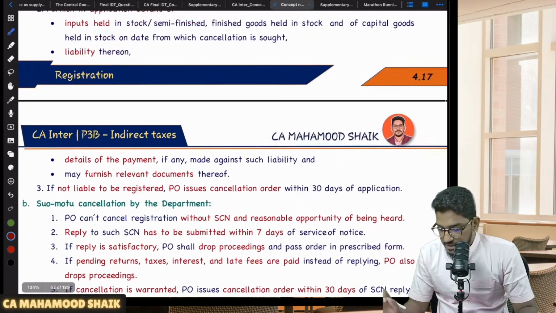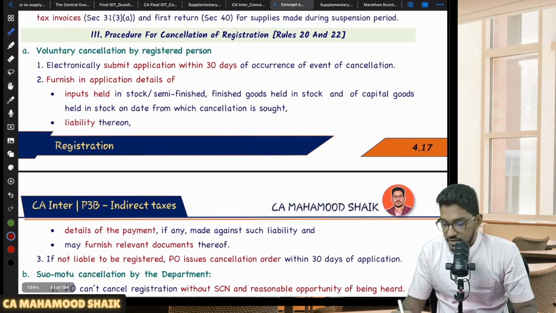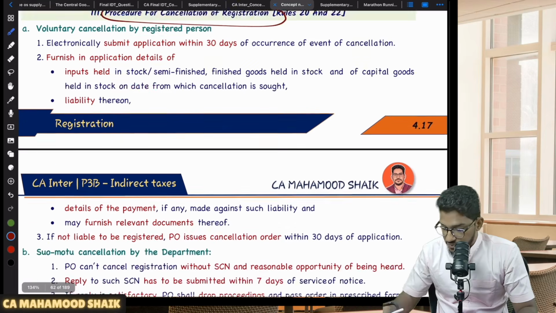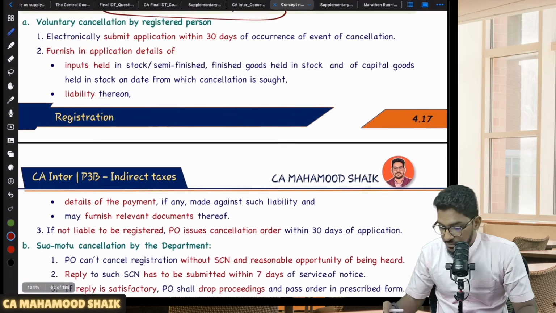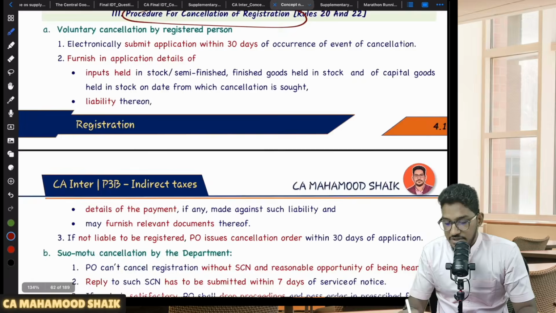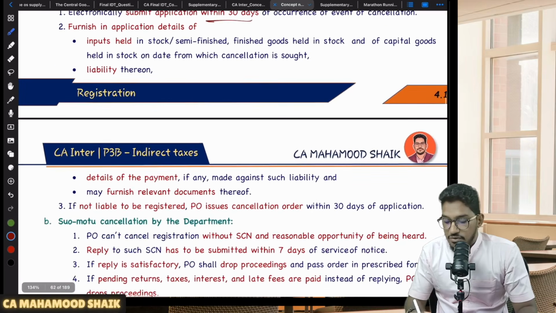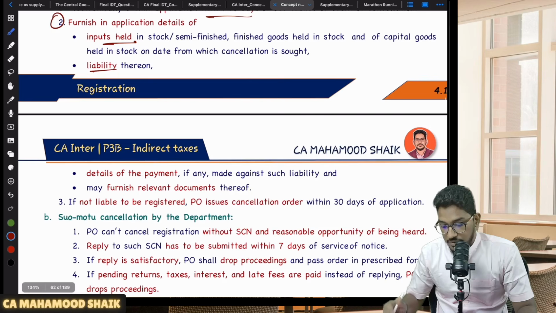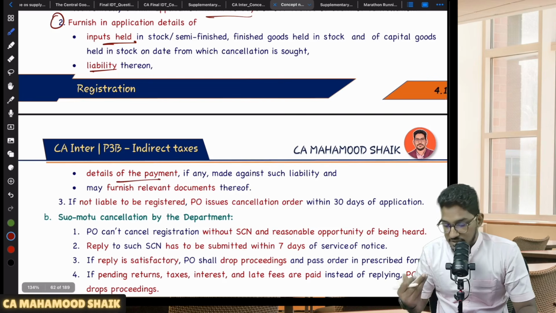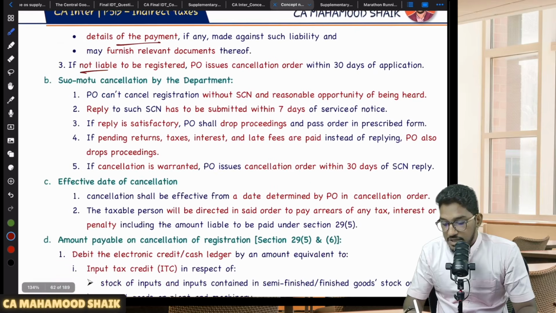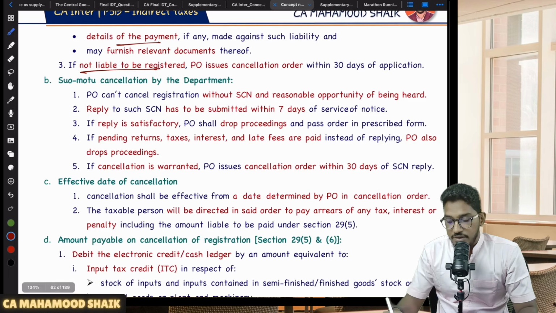Now suspension is there. Suspension part is not that important. The procedure for cancellation and all, you can refer to it. So what will happen in case of voluntary cancellation? You just have to submit an application within 30 days that you are cancelling your registration, and you have to furnish the details of your inputs which are in stock and what is the liability thereon. And if any payment is there, you are required to make the payment. Then after you have submitted the application, if it is found that you are no longer liable for registration, the PO will issue the cancellation order within 30 days.